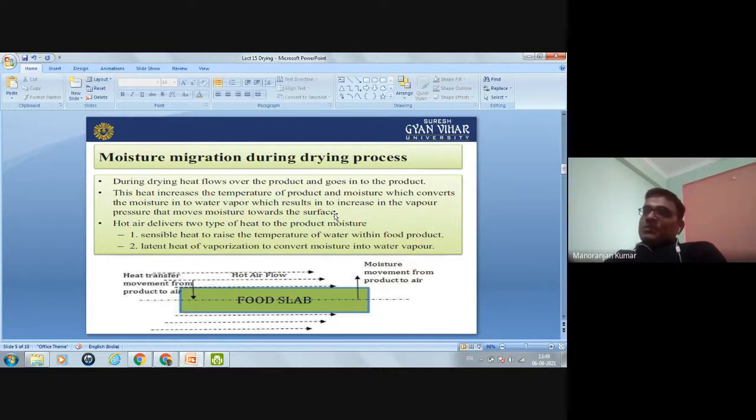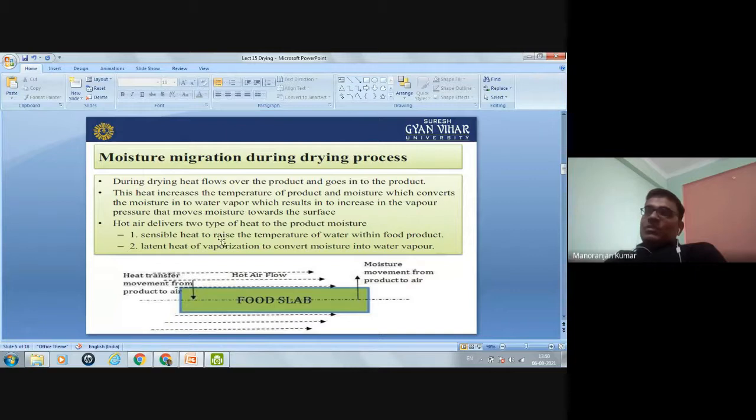Here, hot air delivers two types of heat to the product: first is the sensible heat and second is the latent heat. When you heat any grain material, that heat is delivered as these two types.